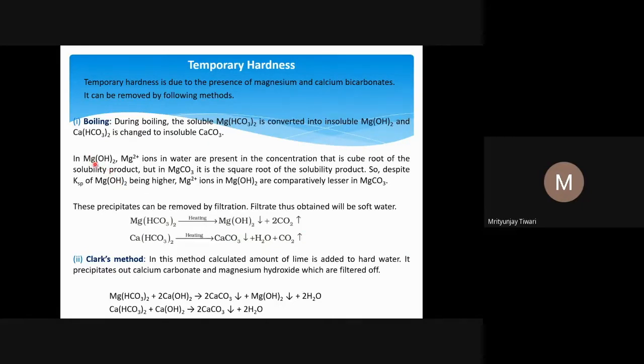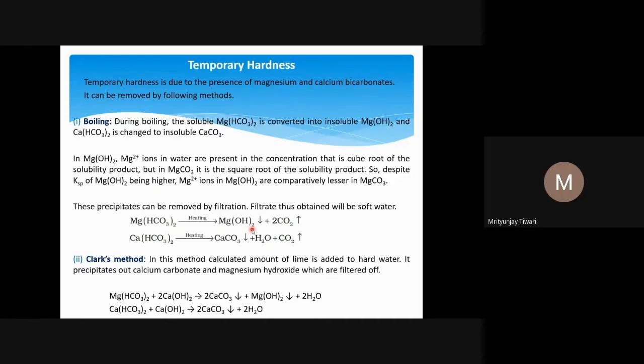So why is magnesium hydroxide precipitated out in the case of magnesium, and not calcium hydroxide in the case of calcium? The reason behind this is, if you remember, the solubility product of magnesium hydroxide is a little more than the solubility product of magnesium carbonate.